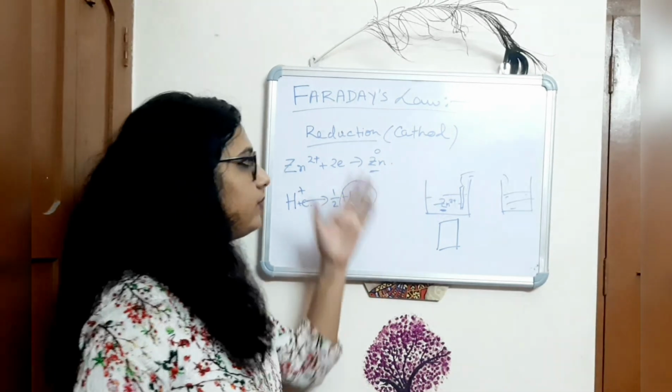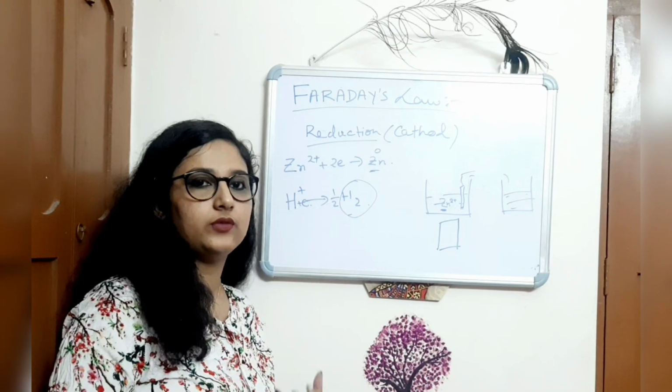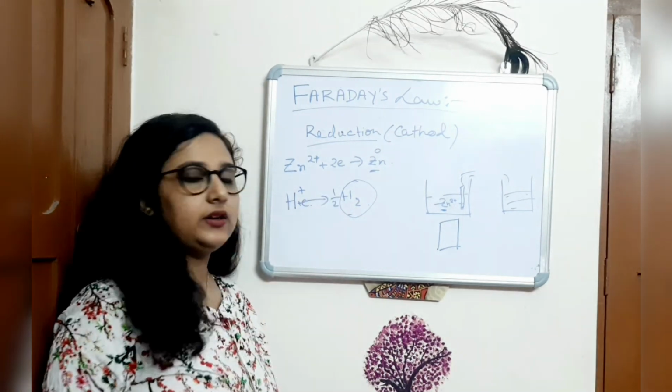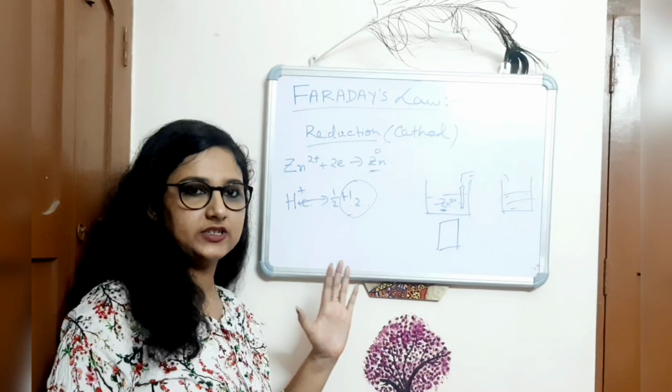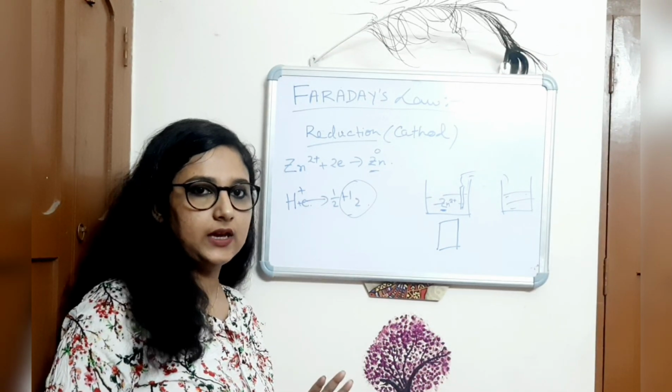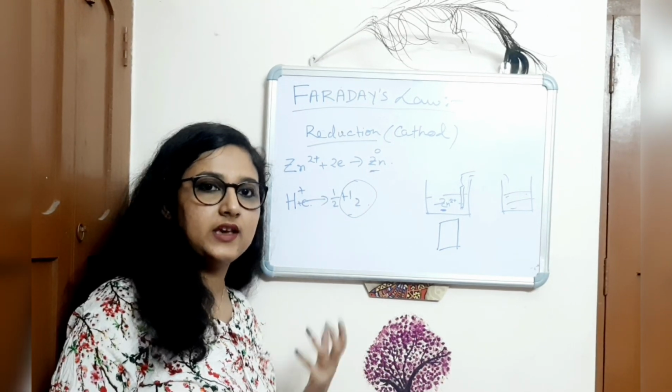This is the motive of Faraday's law: to know the weight of the product which is forming after the redox reaction or electrochemical reaction, or the weight forming in the cell reaction.